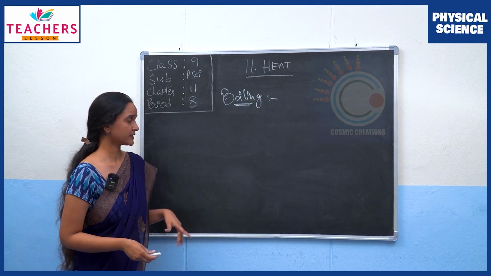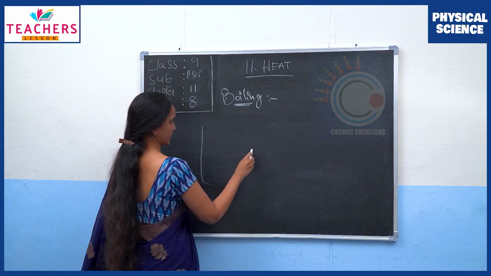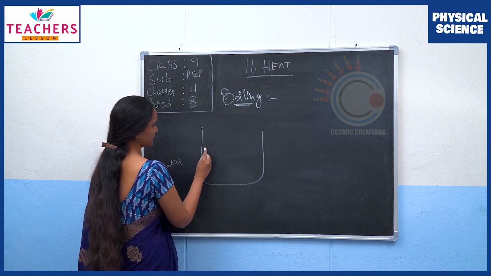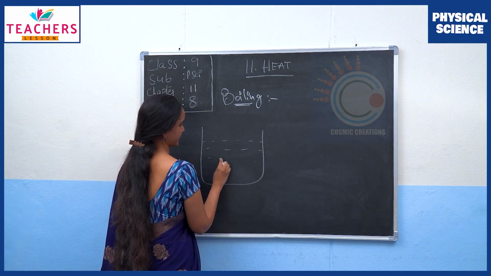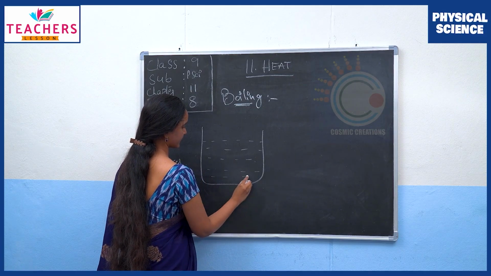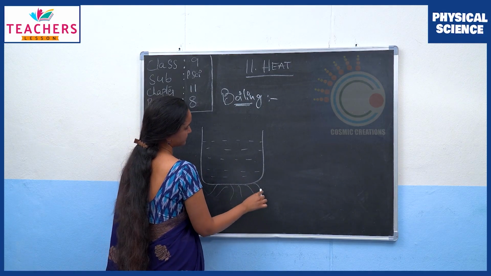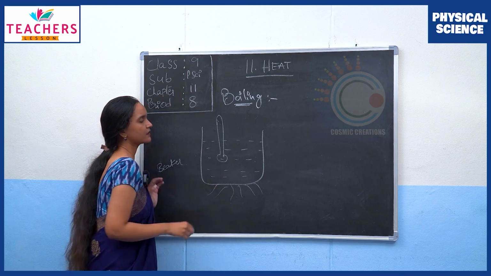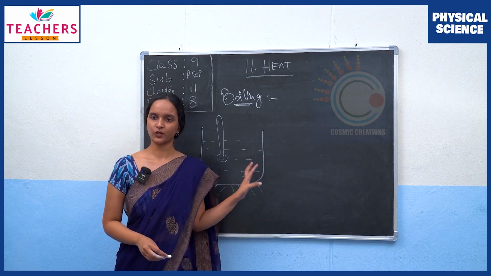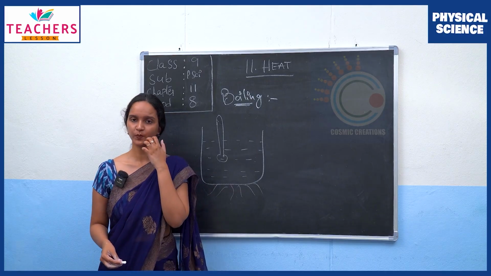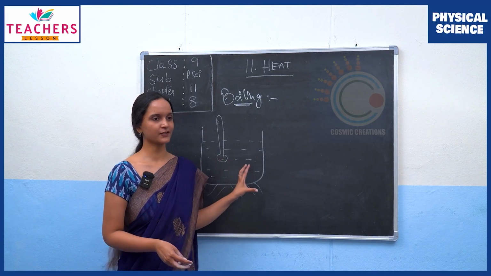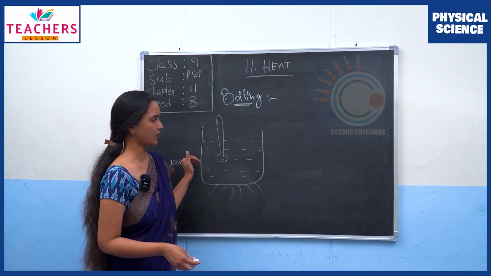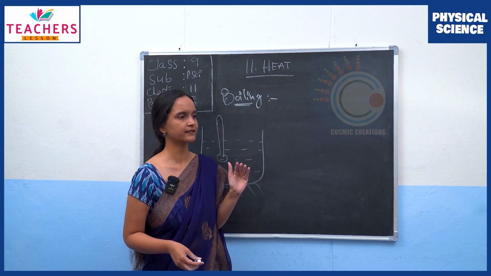Okay. So, to understand this, let's do a little experiment. Let's take a beaker filled with water and we'll start heating the water. Now take the temperature readings of the water as you heat it, for every 2 minutes. Alright, we'll take the temperature readings for every 2 minutes. Now we observe that the temperature of the water keeps rising at a constant rate.